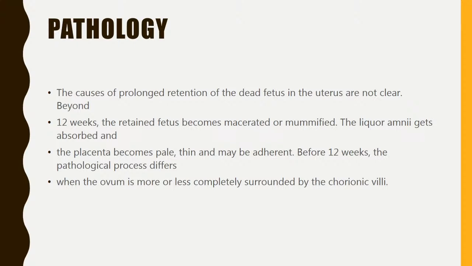Beyond 12 weeks, the retained fetus becomes macerated or mummified, the liquor amni gets absorbed, and the placenta becomes pale, thin, and may be adherent. Before 12 weeks, the pathological process differs, when the ovum is more or less completely surrounded by chorionic villi.